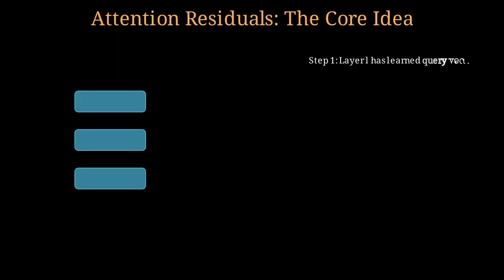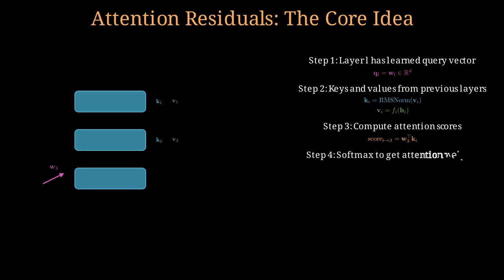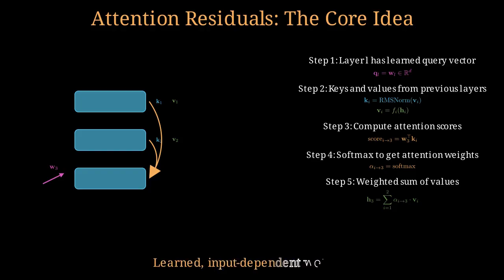Attention residuals treat depth like a sequence, where each new layer learns a unique query to reach into the past. Instead of blindly summing every previous output, the model assigns keys and values to each preceding layer. These curved paths represent the scores and softmax weights that determine how much each layer actually matters. This transforms the residual connection into a learned, input-dependent retrieval system rather than a static conveyor belt.